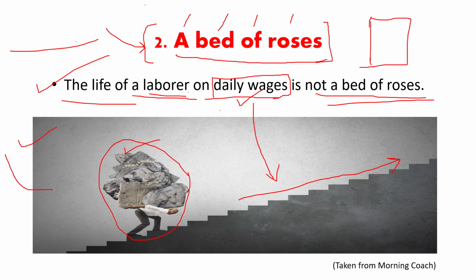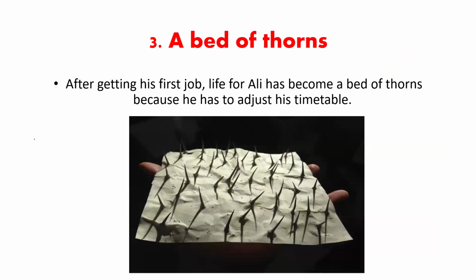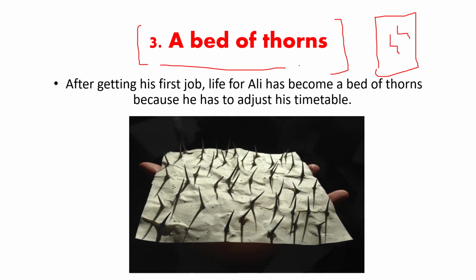So let us move towards the third idiom, that is a bed of thorns. You see that before this we had a bed of roses. So a bed of thorns would be totally different, totally antagonistic to the previous expression. Like here, you can see that there is a bed and there are thorns and spikes over that bed. All right, so you have to extract the basic meaning by looking at this picture and by reading this sentence.